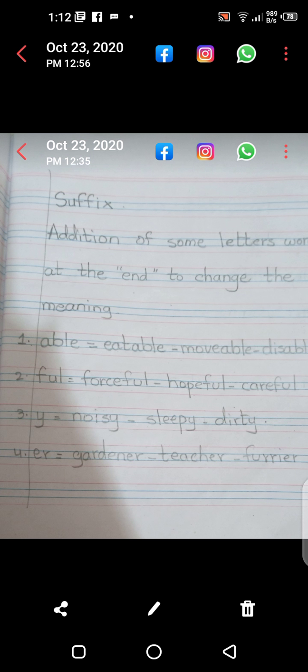Er is also used at the end of the word and it's a suffix and it changes the meaning. Like garden, if we add er, it becomes gardener. Teach, if we add er, it becomes teacher, meaning change. Further, if we add er, it will change the meaning. Okay. This is suffix and this is the work which you have to do in your copy.